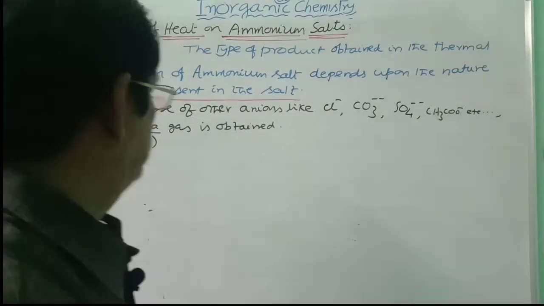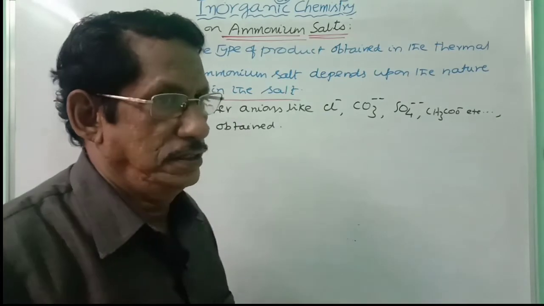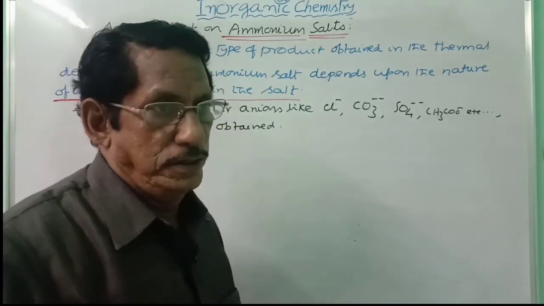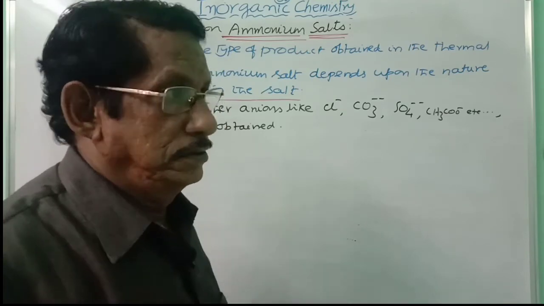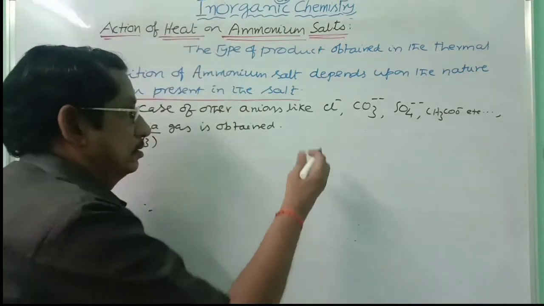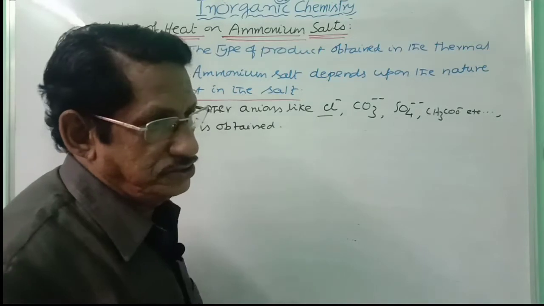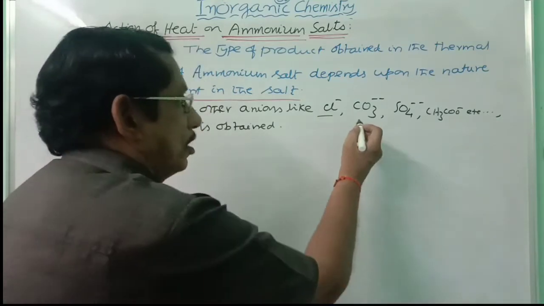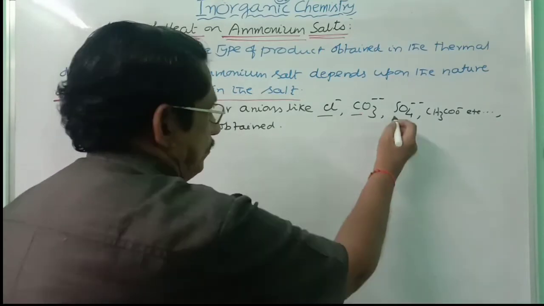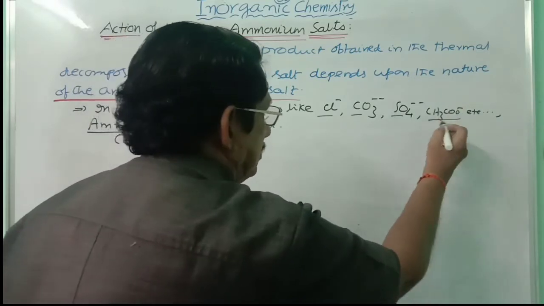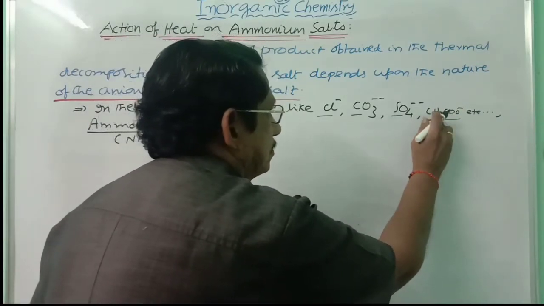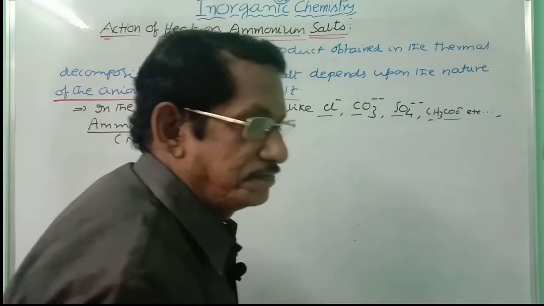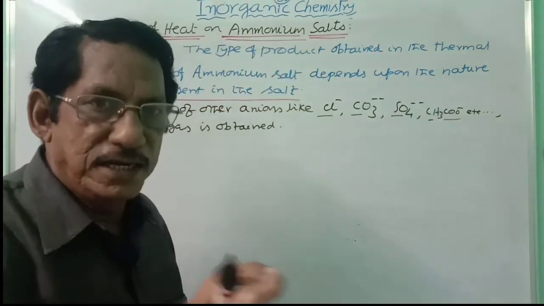Now let us consider the action of heat on other ammonium salts. When the anion is like chloride ion Cl minus, carbonate ion, sulfate ion, acetate ion, in all these cases nitrogen gas is not obtained.